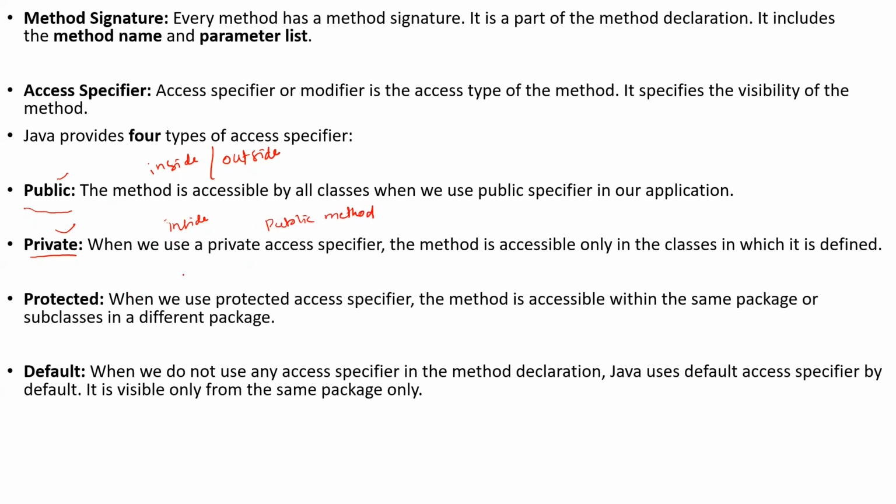Now protected: when you're using the protected access specifier, they can be accessed inside the class as well as outside the class, but there are some restrictions, right? When you come to the concept of packages or subclasses, its accessing procedure will be different. Now the next one is default. In the previous section, we learned what default is: you're not assigning any value. By default it is treated like public because it is visible. By default, Java makes it public to the package. Clear?